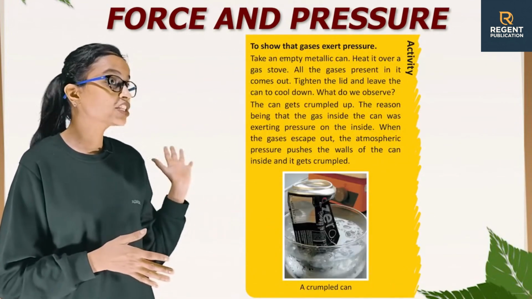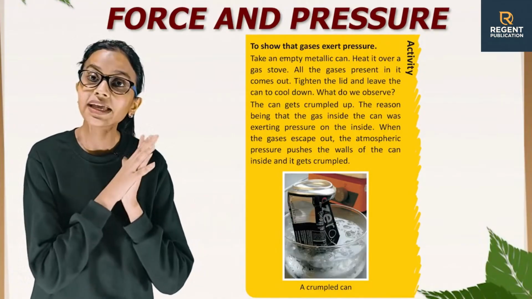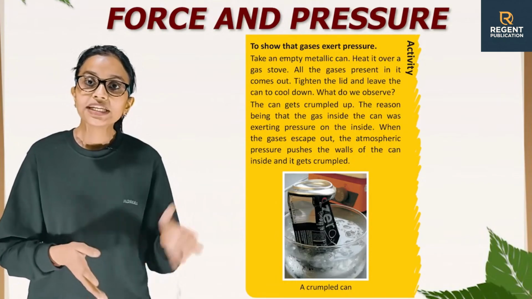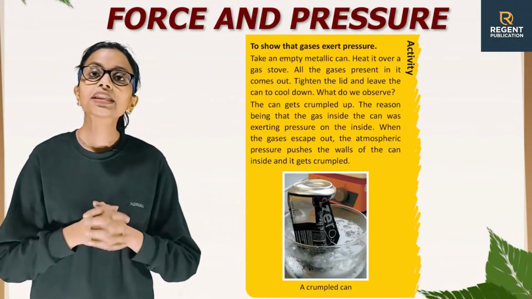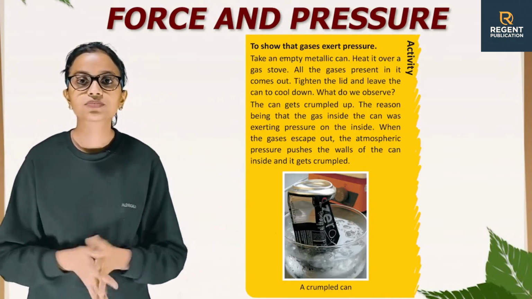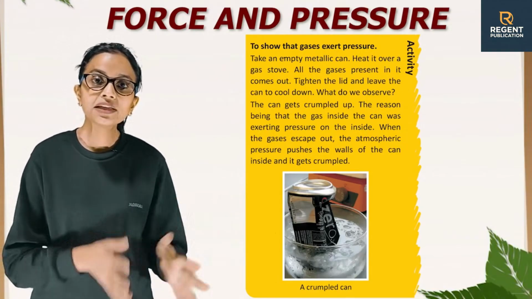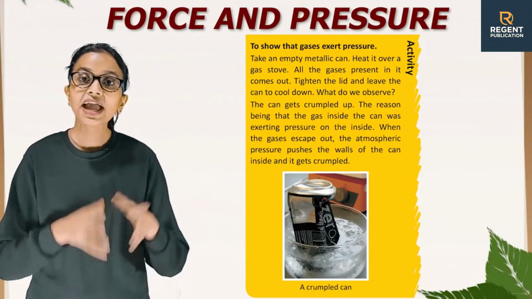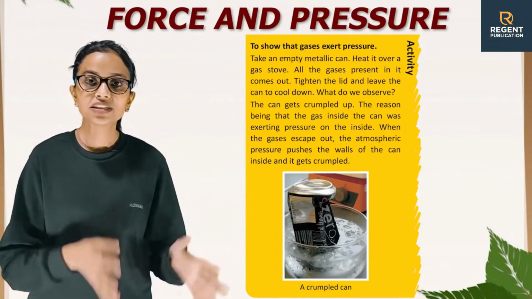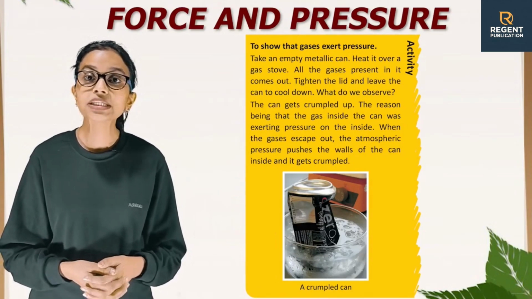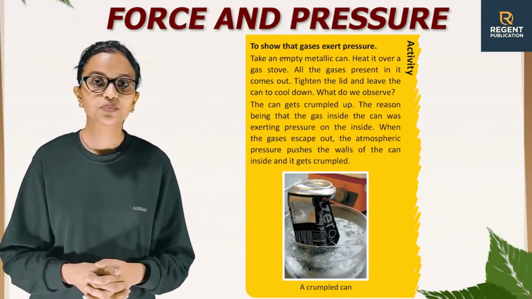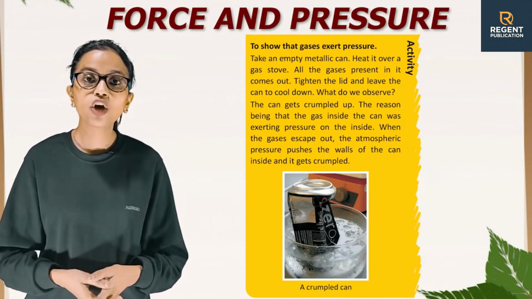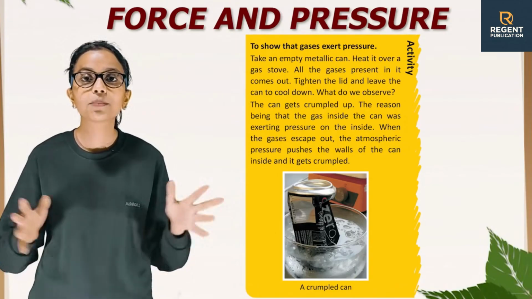So, there is an activity, and this activity is to show that gases exert pressure. Take an empty metallic can. Heat it over a gas stove. All the gases present in it come out. Tighten the lid and leave the can to cool down. What do we observe? The can gets crumpled up. The reason being the gases inside the can were exerting pressure on the inside. When the gases escape out, the atmospheric pressure pushes the wall of the can inside and it gets crumpled.